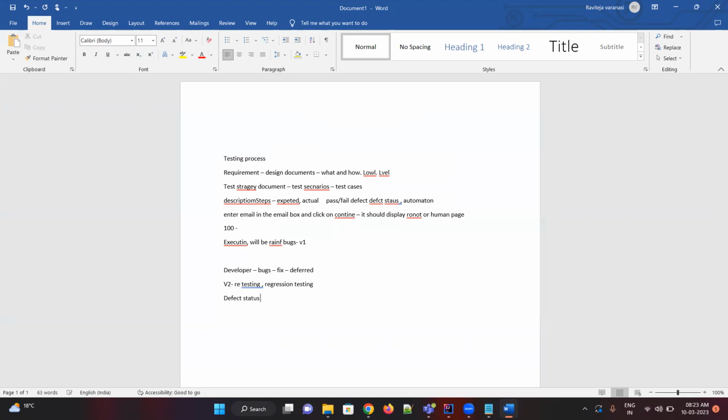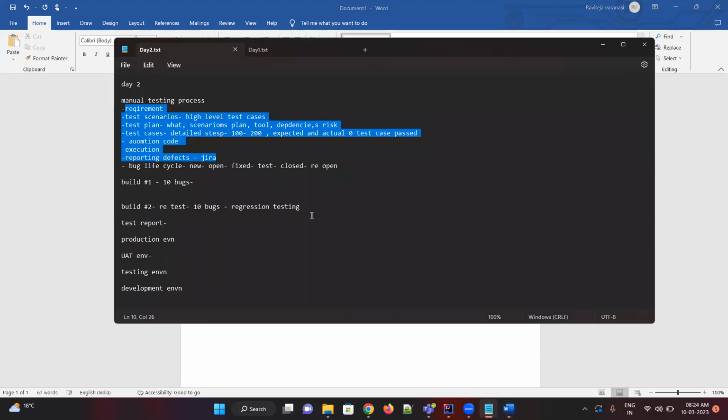If it's fixed, you will move it to resolved or closed. If it's not fixed, if it's not working as per the requirement, we'll reopen it. That's our bug life cycle.